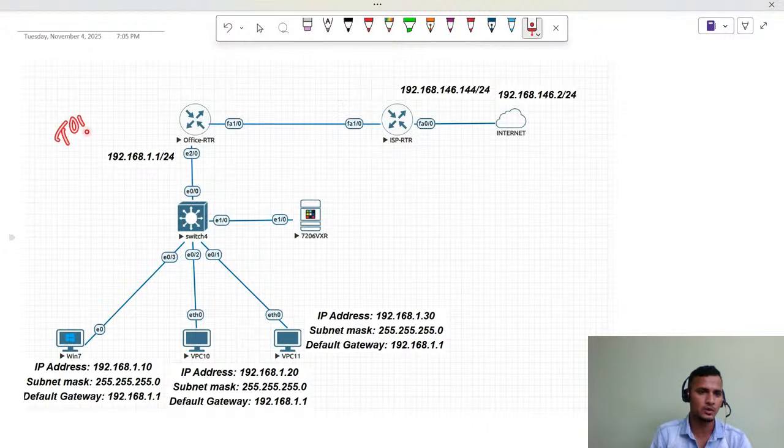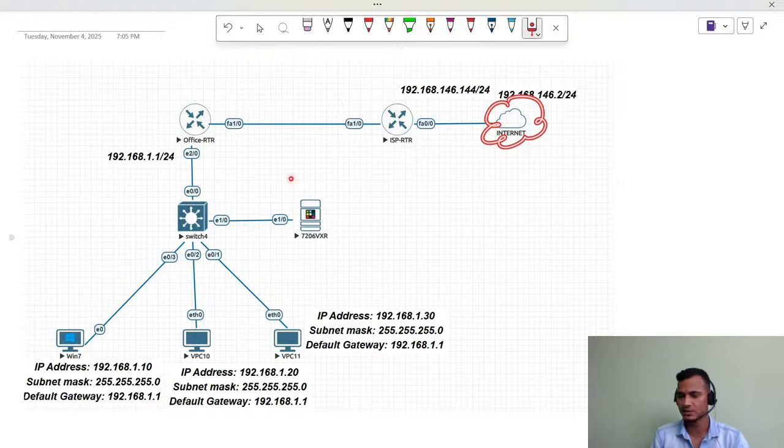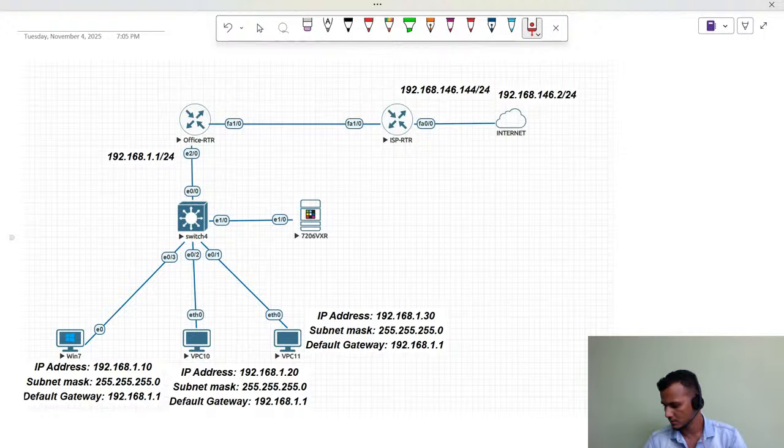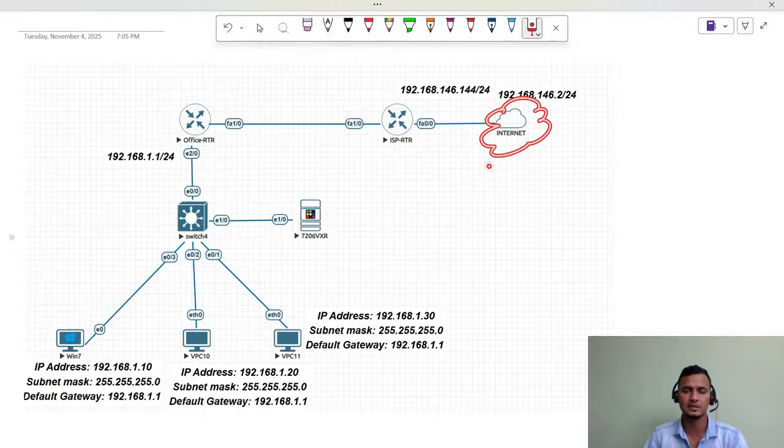So this is my topology. Here we have the internet, our internet service provider. We are going to take the connectivity from the ISP. You can consider any ISP like Airtel, Jio, Tata, or BSNL, any provider. So this is the ISP-side router.